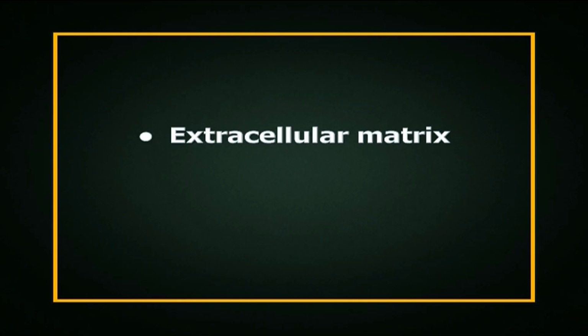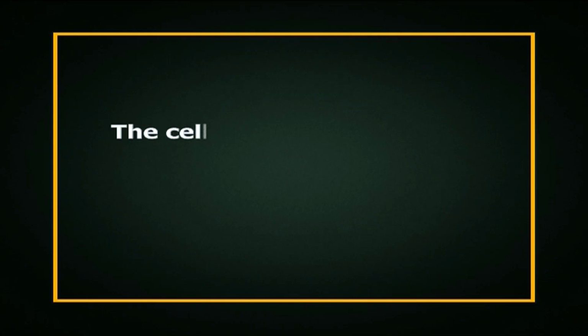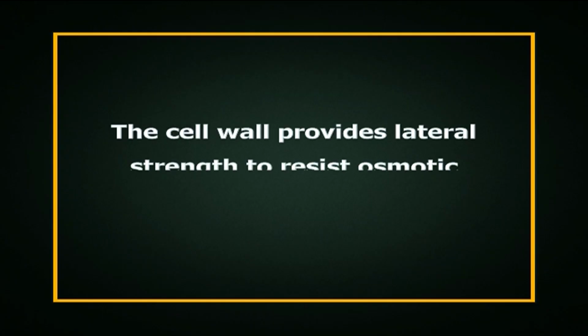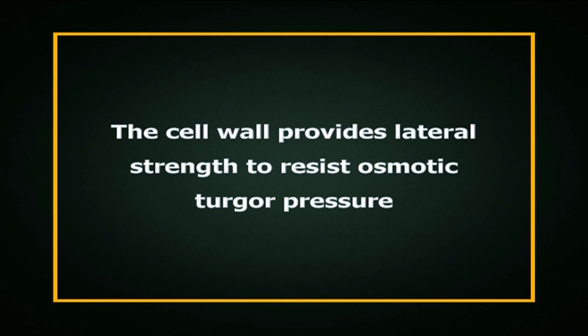Now, next, extracellular matrix in plants. Plant cells are cemented to form tissues. The cell wall is the relatively rigid structure surrounding the plant cell. The cell wall provides lateral strength to resist osmotic turgor pressure, but it is flexible enough to allow cell growth when needed. It also serves as a medium for intercellular communication.